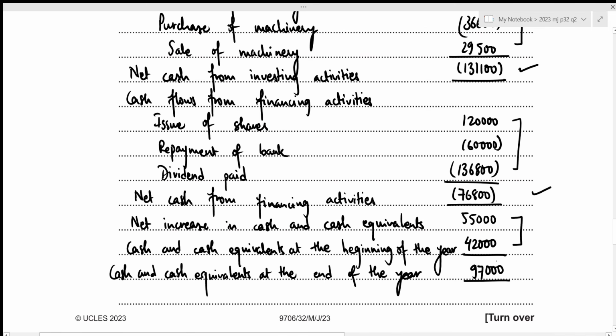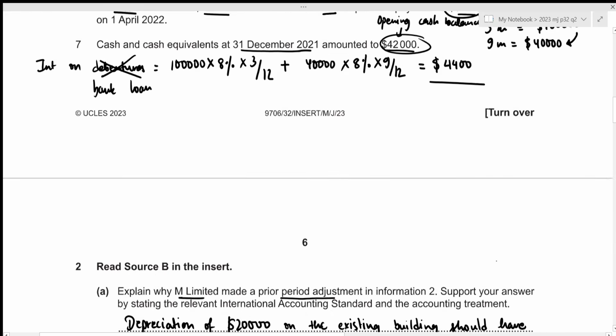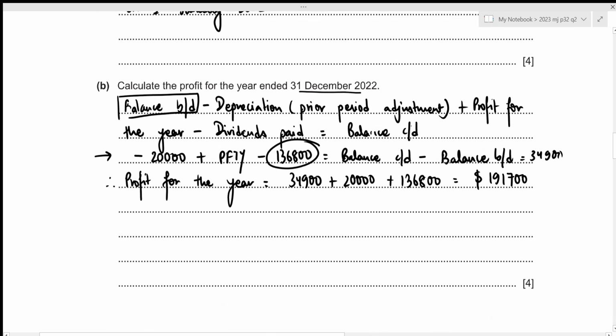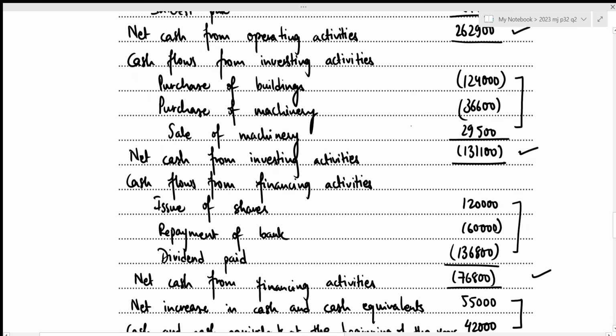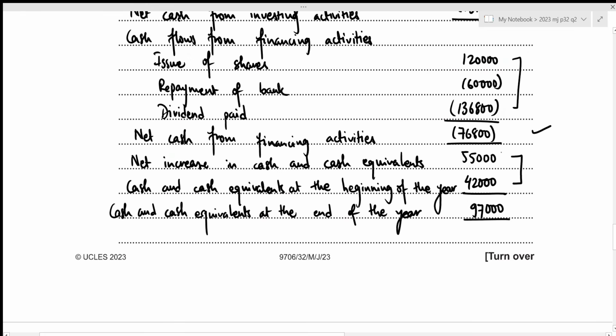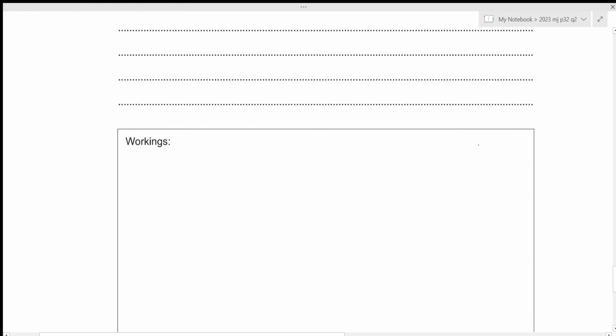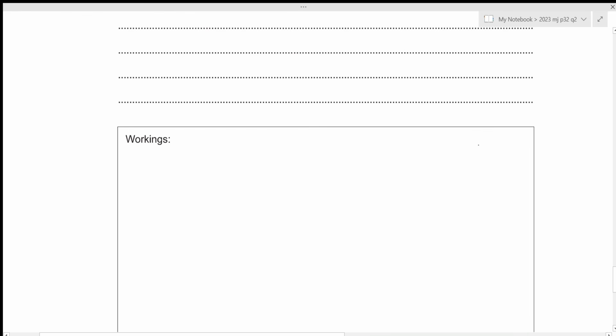Now we can also verify this information because we were given that there was an increment of cash and cash equivalents of 55,000. And in our statement of cash flow as well, we figured out the net increase to be 55,000, which means that our statement of cash flow is correct. And this concludes the third part of this question. Again, you need to be showing all of your workings in this particular box so that you get your markings correctly. That's all for this question.